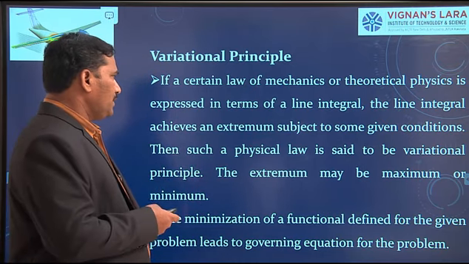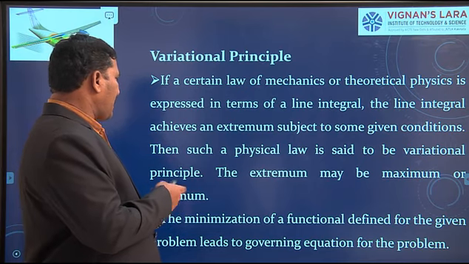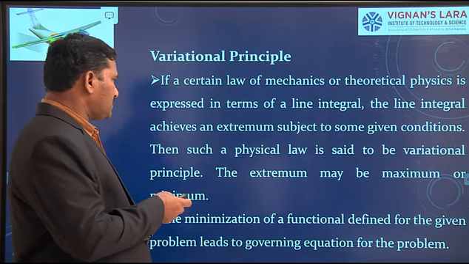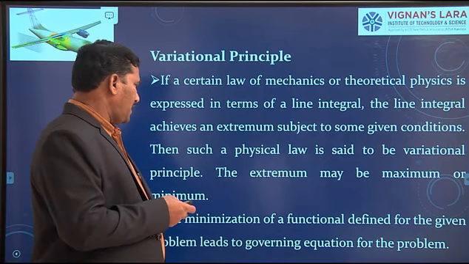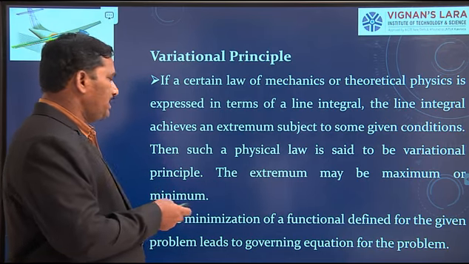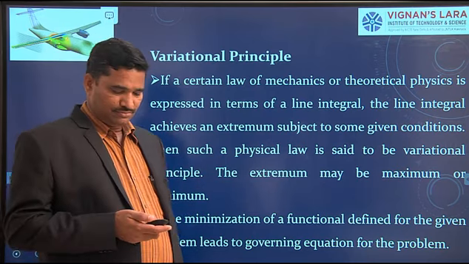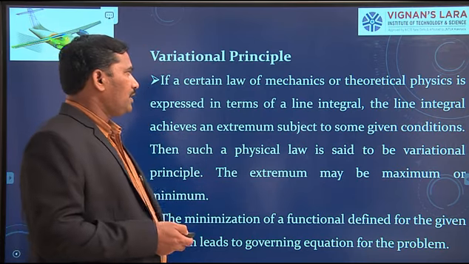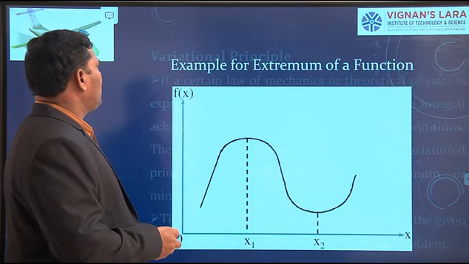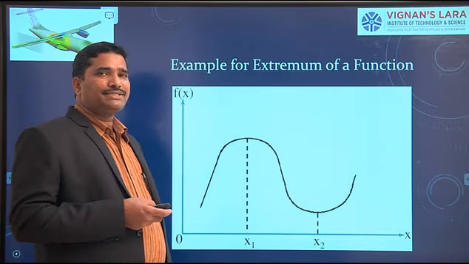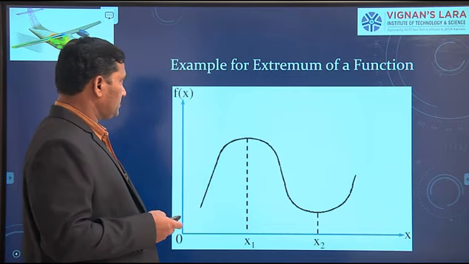The extremum may be maximum or minimum. The minimization of a functional defined for the given problem leads to the formation of the governing equation. Now we shall see an example for the extremum of a function.